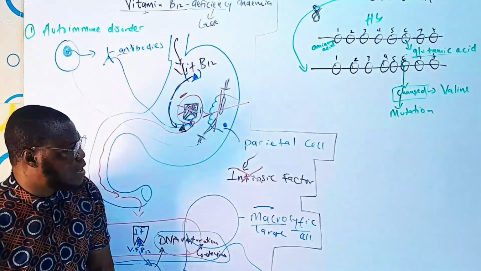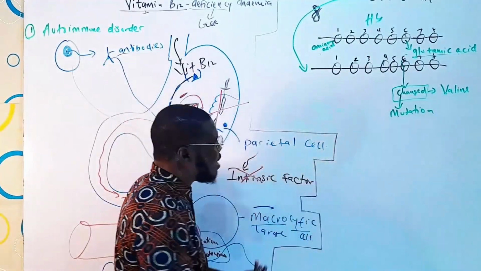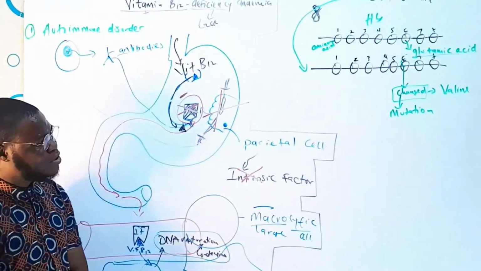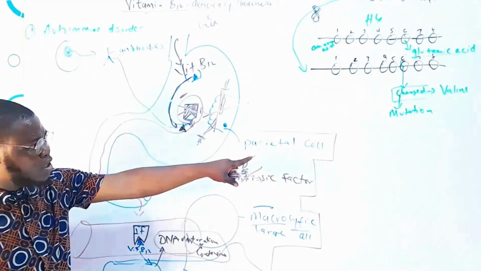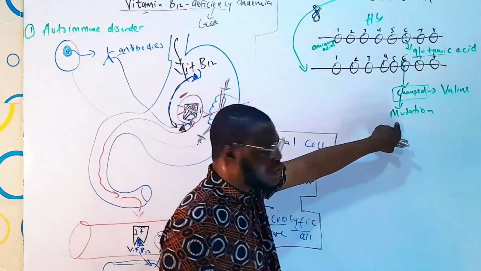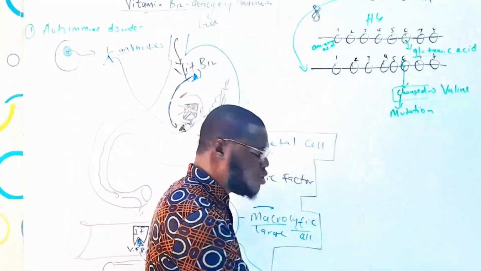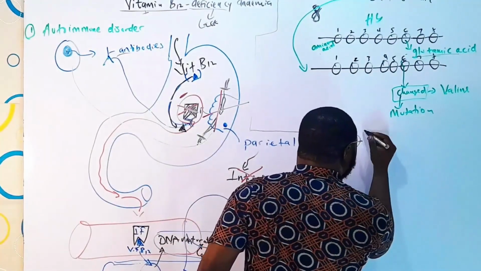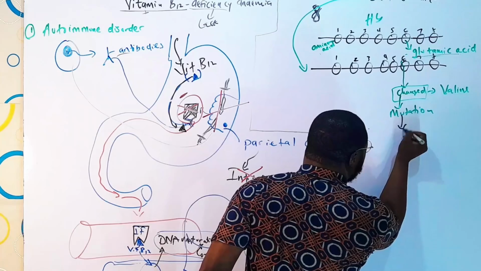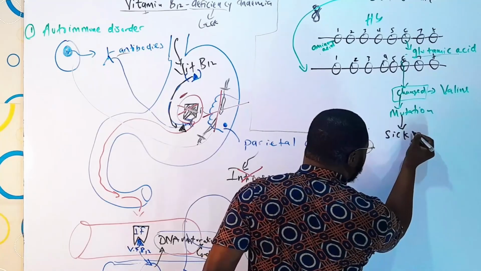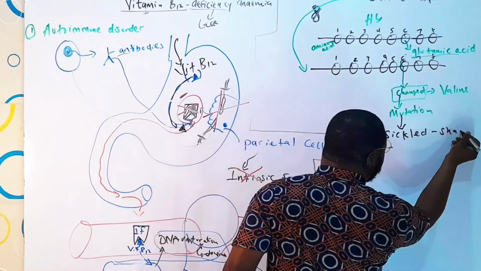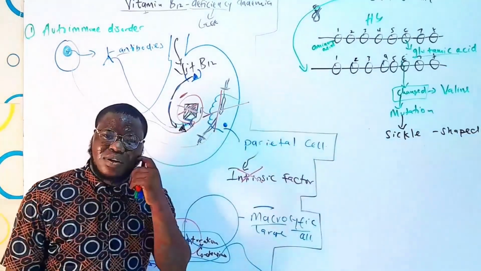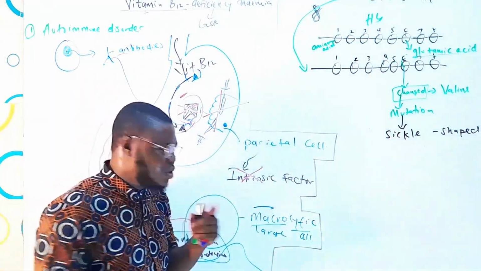Now, guys, the point is that when mutation happens, glutamic acid is changed for valine. Now, what happens to these kind of people? You see, due to this mutation, the hemoglobin is going to be sickled. Sickle shaped. And the question is, what is the meaning of sickle shape? We have a farm instrument called a sickle. It looks like this.